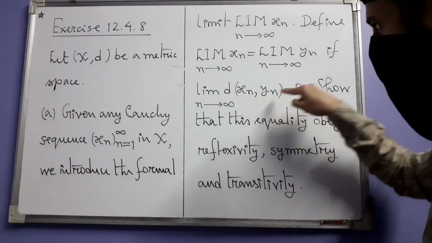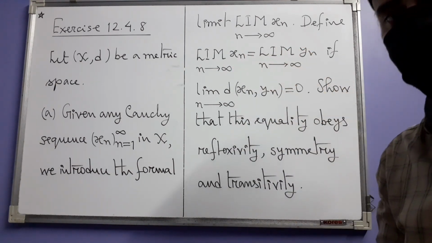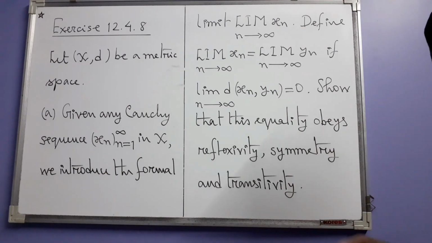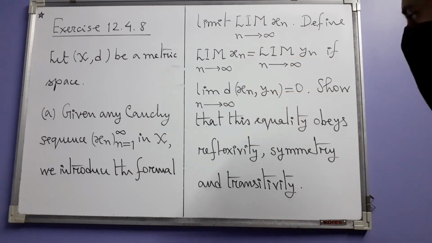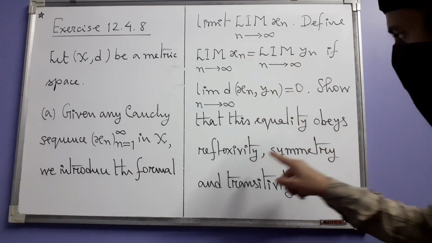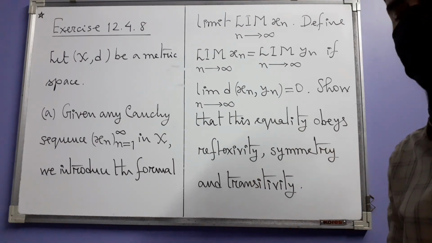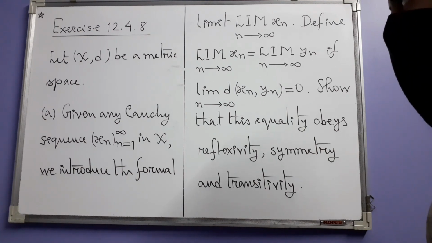If this sequence converges to 0, then we say that the formal limits are the same. And now we have to show in this part that this definition of equality between formal limits obeys reflexivity, symmetry and transitivity. And that's why it becomes a legitimate definition of equality.